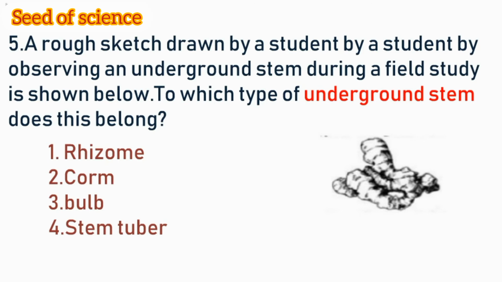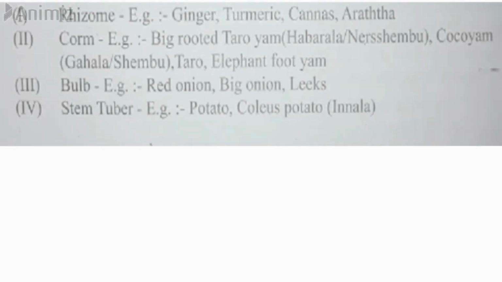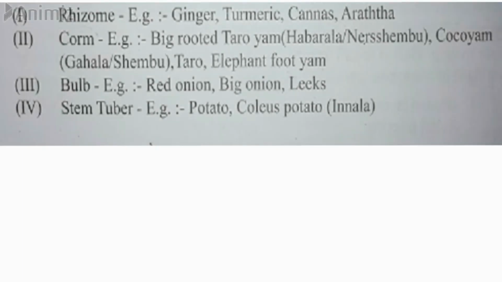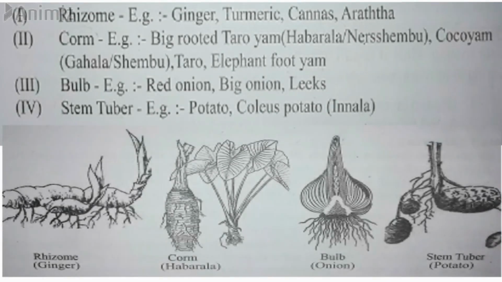Now let's find which underground stem ginger is. If we consider the examples for each underground stem, for rhizome there are ginger, turmeric, canna, arrowroot. For corm, big-rooted taro, yam. Then for bulb, red onion, begonias and leeks.